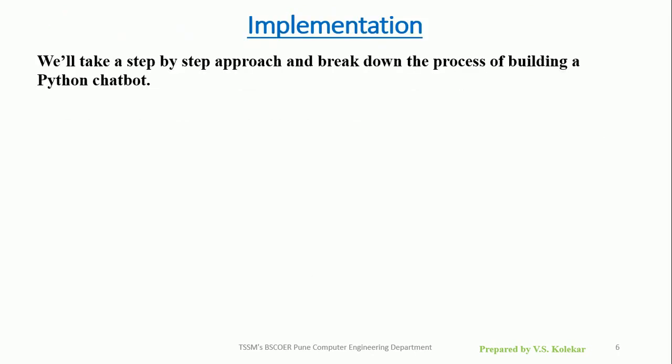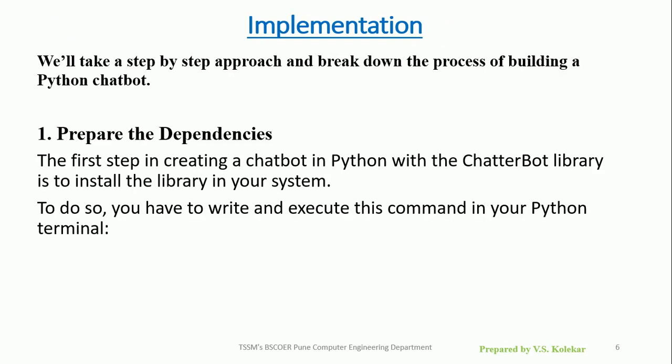So for implementation, we will take a step-by-step approach and break down the process of building a Python chatbot. First step, prepare the dependencies. The first step in creating the chatbot in Python with the Chatterbot library is to install the library on your machine. To do so, we have to write and execute this command in your Python terminal. You have to write the command pip install chatterbot and second, pip install chatterbot corpus for the data analysis. These two libraries we have to install on your machine from the Python terminal. For that, we have to execute these two commands.